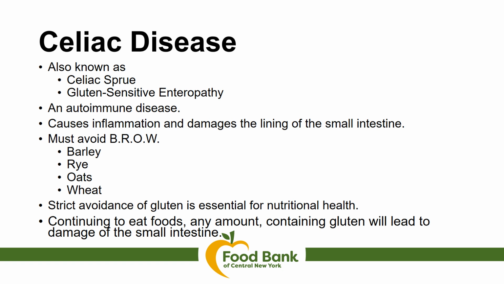Individuals with celiac disease must avoid barley, rye, oats, and wheat, and this can be remembered by the acronym BROW. I need to add in here that oats do not contain gluten. The issue with oats is the high risk of cross-contamination from wheat or other grains. When oats are growing in the field, they're often grown very nearby wheat, so they can be contaminated in that perspective. They can also be contaminated when they're processed in the manufacturing plant where other grains are processed.